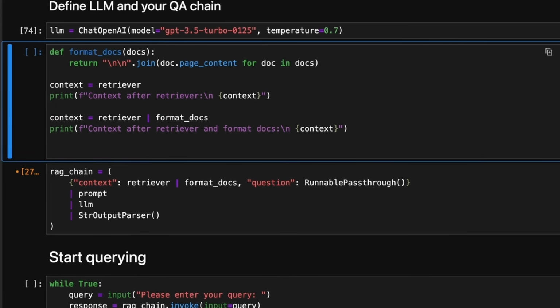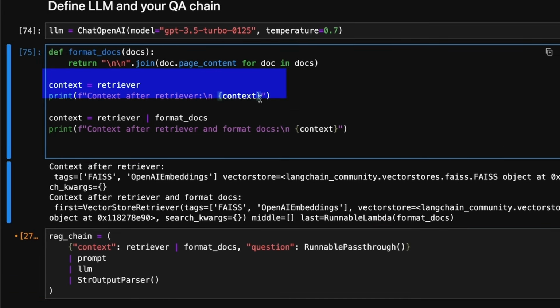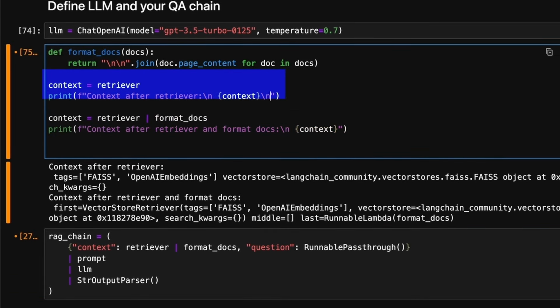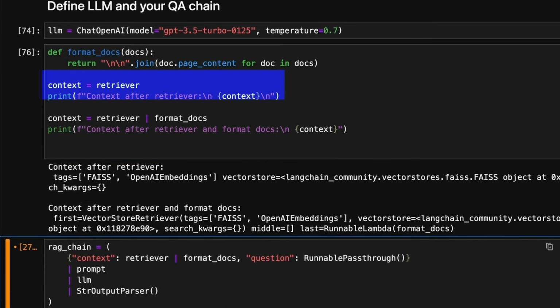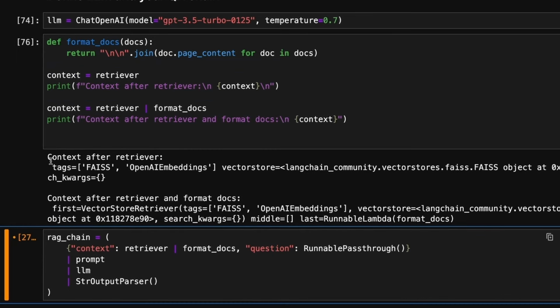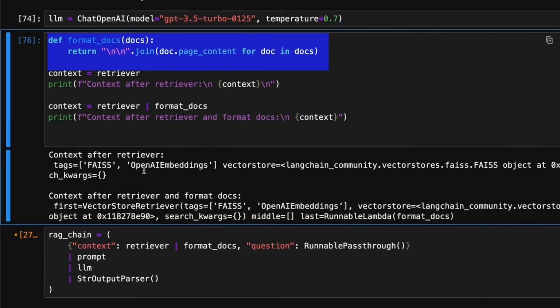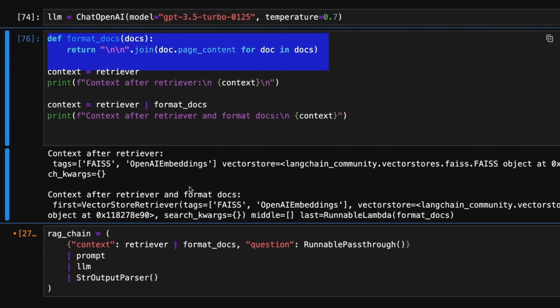Now we build our chain using a bunch of components. The first component is the retriever, which is the core of our RAG system, utilizing the FAISS index to fetch relevant documents based on the user's query. And we add a function to structure the retrieved documents into a format that's suitable for LLM. That's the format docs function.